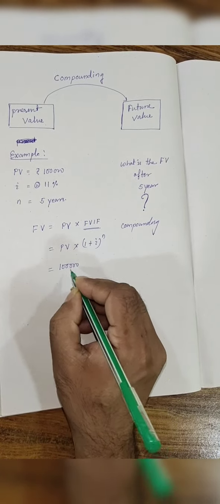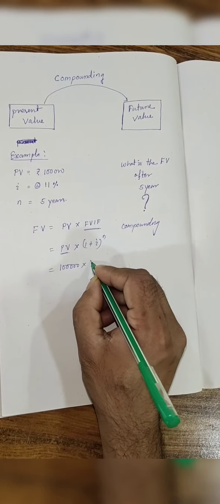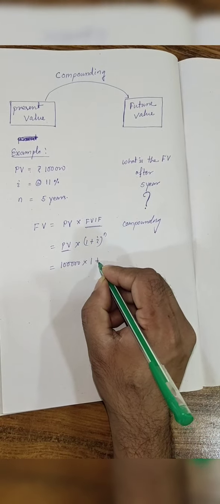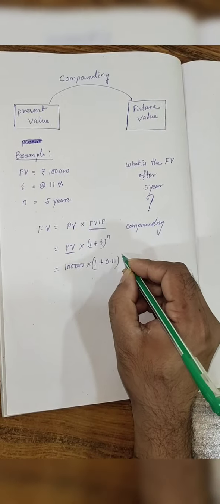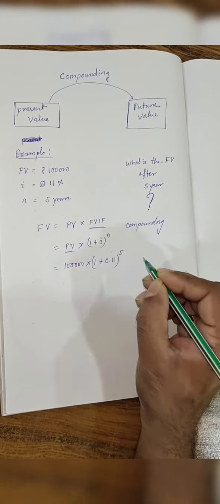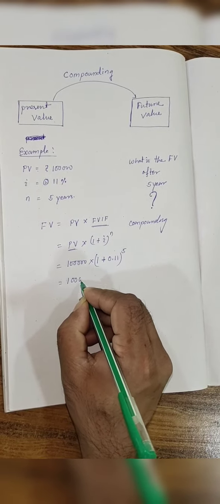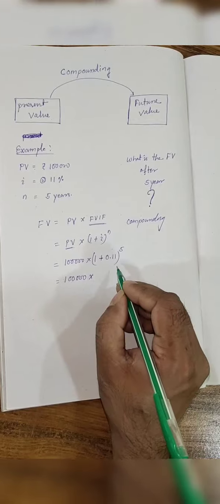The total investment, the present value, is 1 lakh rupees, and into 1 plus the interest rate. The interest rate is 11%, so you have to write the interest like this: 0.11, whole to the power of the time period, 5 years. So you have to take it like this. Then you have to take the present value of 1 lakh and find out these things through the calculator.